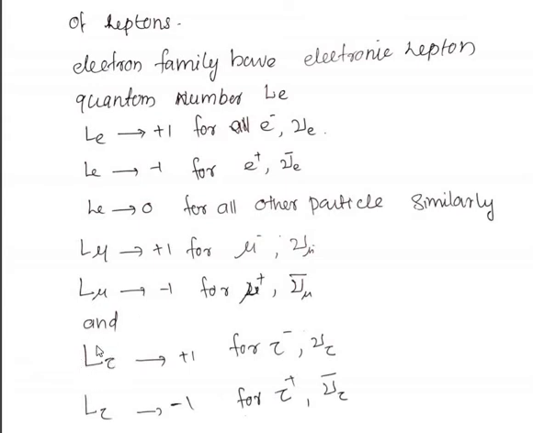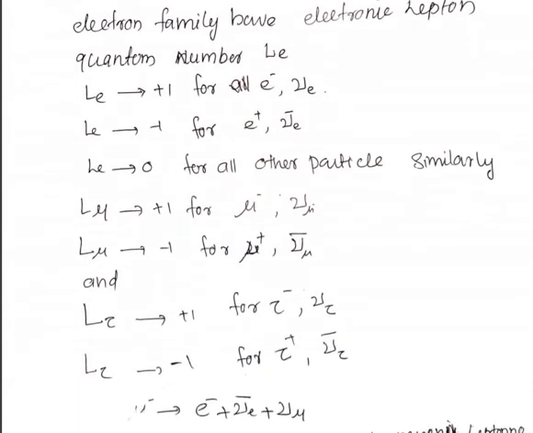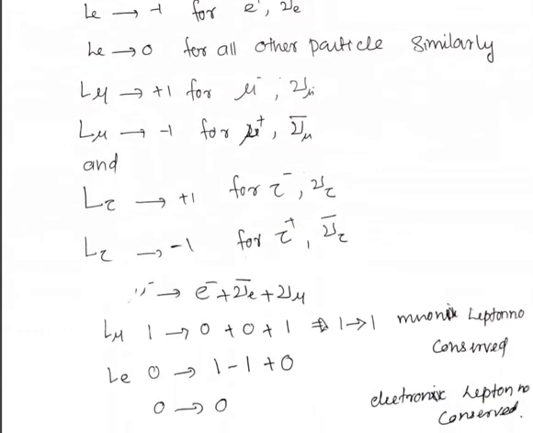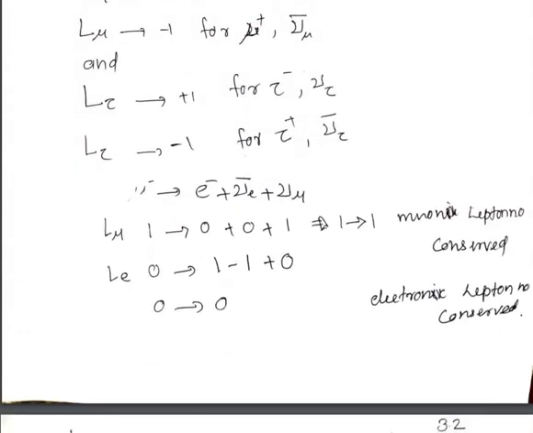Then similarly, tauonic lepton number is +1 for tau minus and its neutrino, and L tau is -1 for tau plus and its anti-neutrino. Okay, so the lepton numbers are separately conserved. So electronic, muonic and tauonic lepton numbers should be conserved in all interactions.